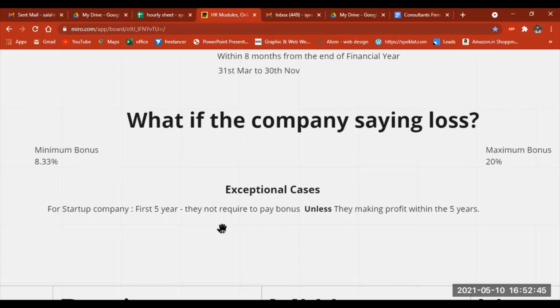But within these first 5 years, if the company starts making a profit in its third year itself, then whether the company needs to pay the bonus or not: absolutely, the company needs to pay the bonus if they start making a profit in the third year. So this is the exceptional rule for startup companies.